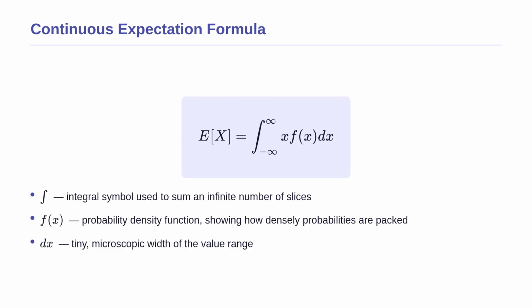This continuous approach gives us a new formula. Instead of a summation sign, we use the integral symbol to sum across the entire range from -infinity to +infinity. Here, f of x is the probability density function, which tells us how densely the probabilities are packed around a specific value x. The term dx represents a tiny, microscopic width of the value range. Just like before, this calculates the center of mass.